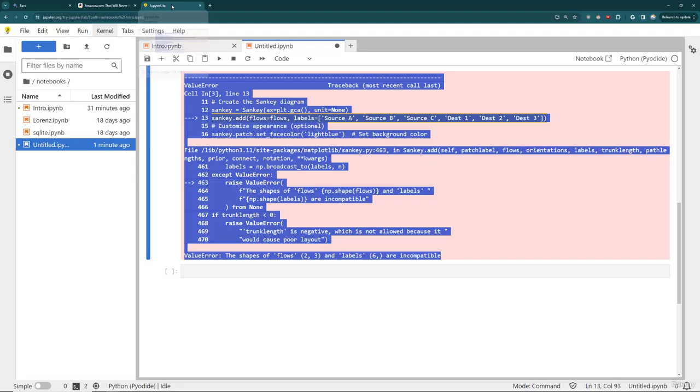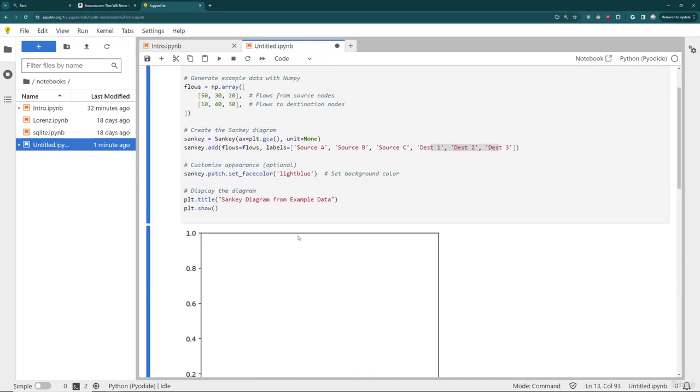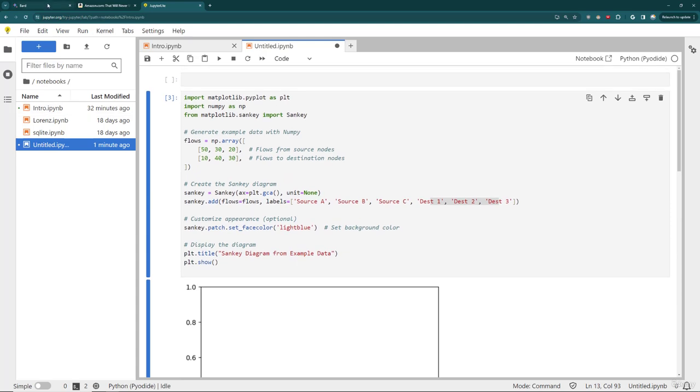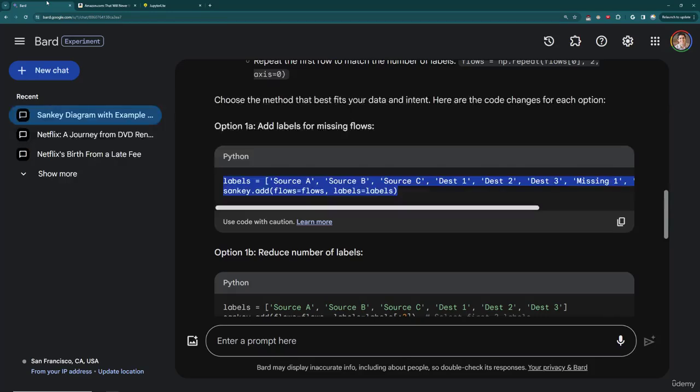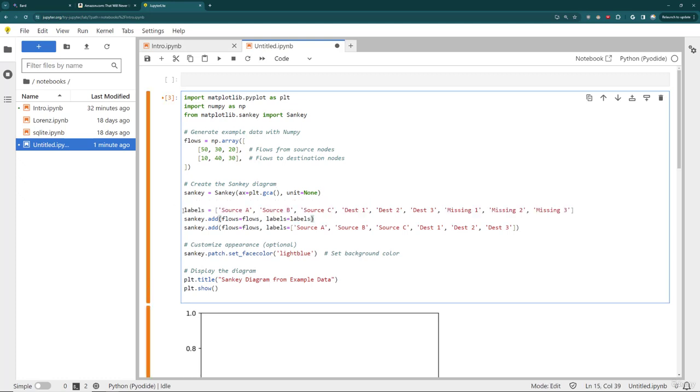But keep in mind, this is probably going to be a big part of your experience in using Bard for code: just trying to figure out the best way to use the code it initially gives you, and you may have to do a little bit of back and forth with Bard in order to fix this. So I have labels, and let me fix that. So we'll say right here, let me add that code. So I have this new label source, flows, and I'm going to delete that one.